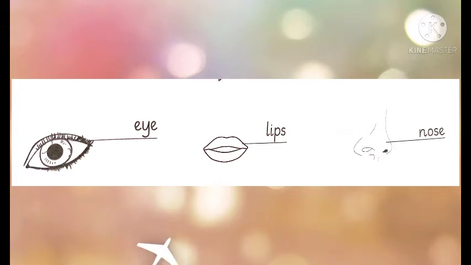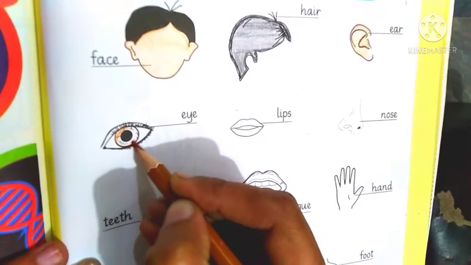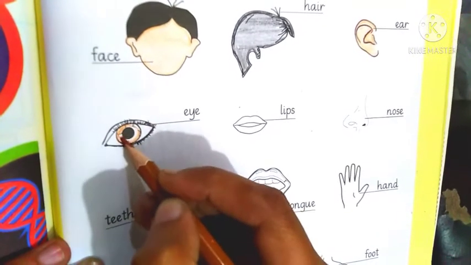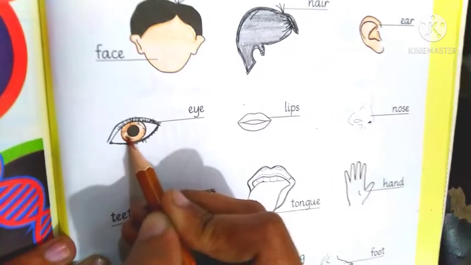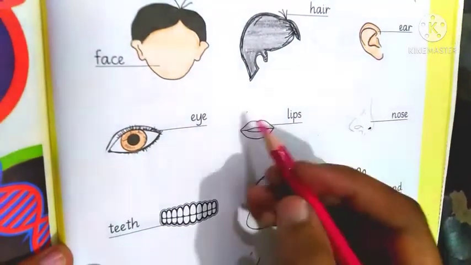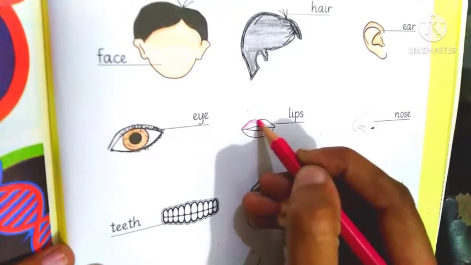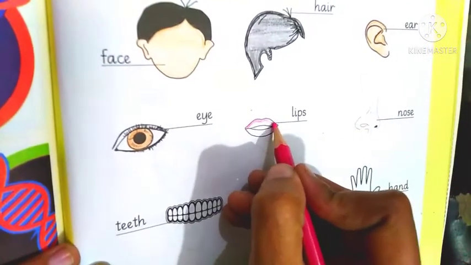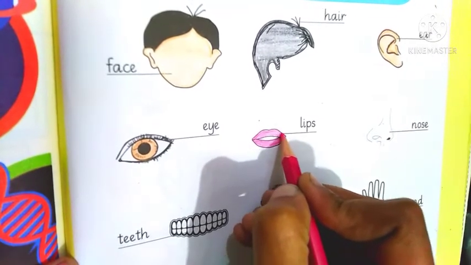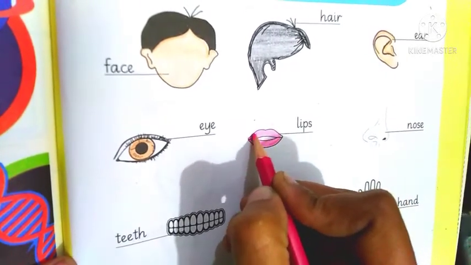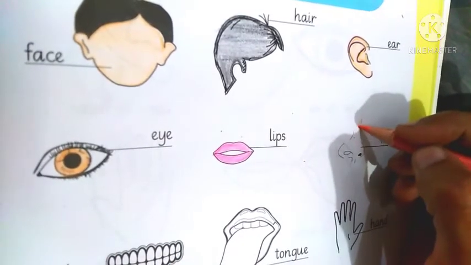So let's start coloring. Open your workbooks, recite Bismillahirrahmanirrahim, and then color the eyeball of the eye. We will make a dark outline and we are coloring it brown. You can color it blue, green, or brown. We will just color the eyeball because the rest of the eye is white. Let's color the lips, make a dark outline and then fill light colors inside. We will color lips pink.